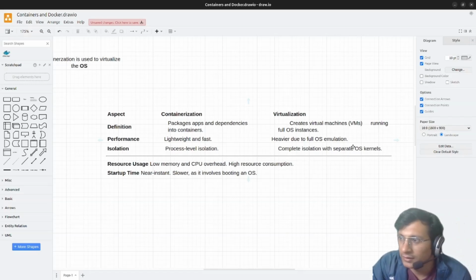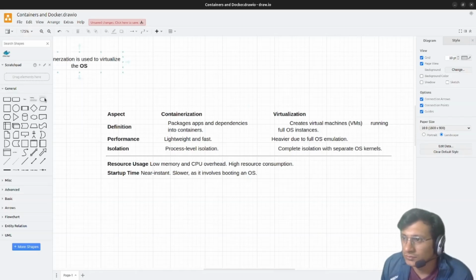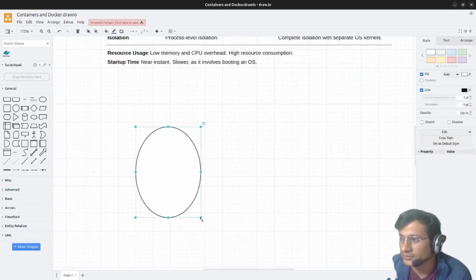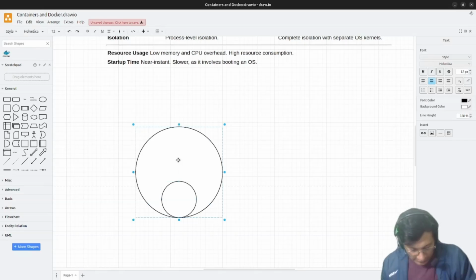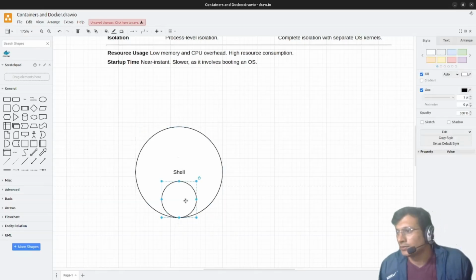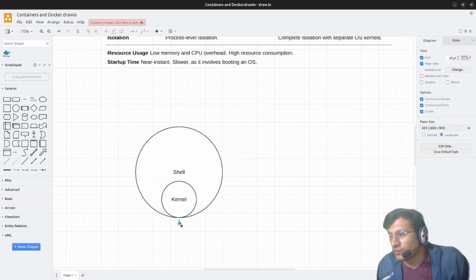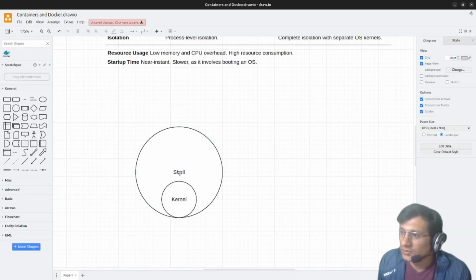In containerization, containers share the kernel of the operating system. We have discussed it. There are two major components of a particular operating system. Let's say this is our shell and this is the kernel. The shell interacts with the user, whereas the kernel interacts with the hardware. This is how shell and kernel work.